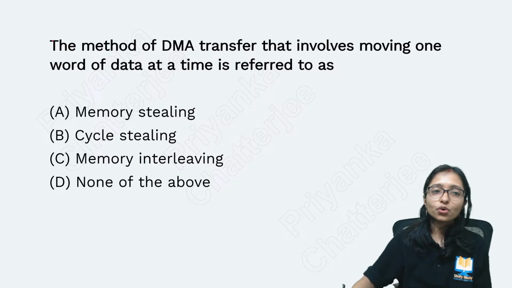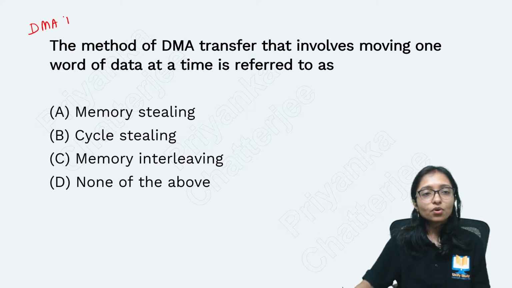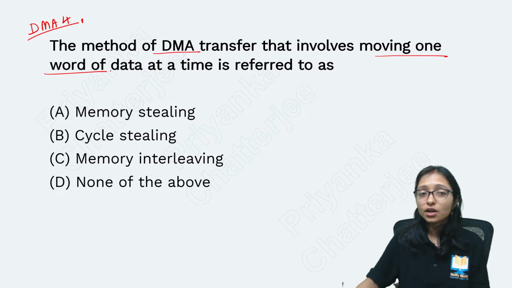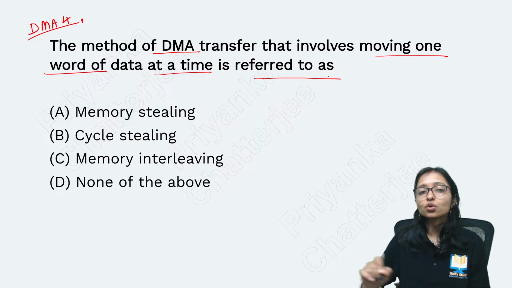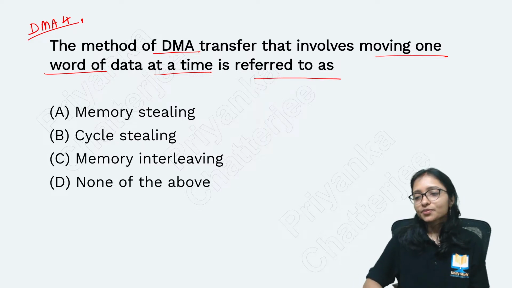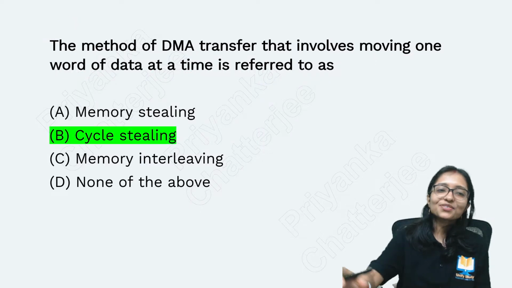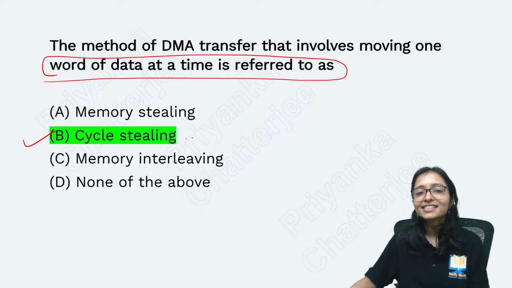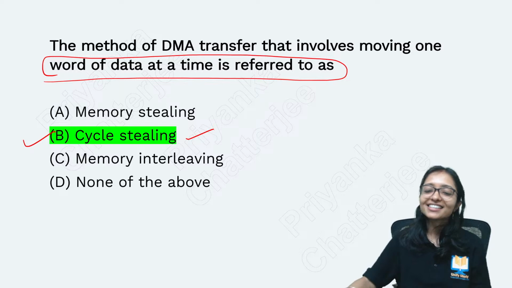Yes, DMA 4. This is DMA 4, question number 4. The method of DMA transfer that involves moving one word of data at a time is referred to as... Now what is the answer? Yes, very good. Definitely one word of data at a time. That is cycle stealing. Just now I told you, right? That is cycle stealing. Very good.